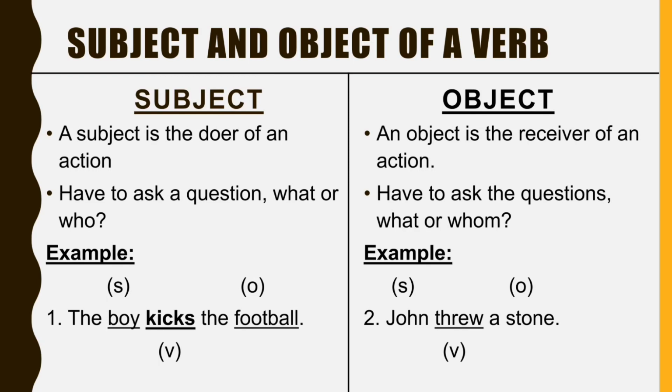We simply need to remember that a subject is a thing or person performing an action, and the object is the receiver of the action. Don't forget to ask the questions what or who and what or whom.